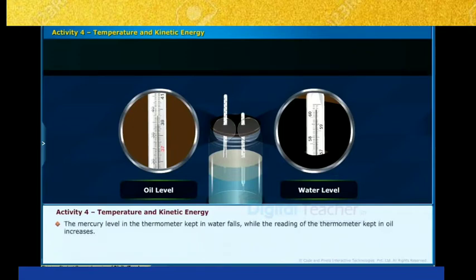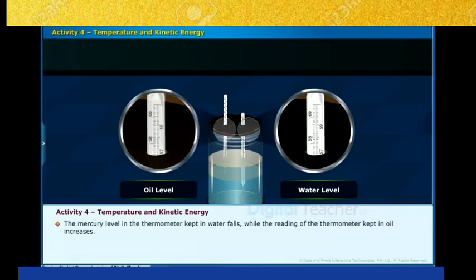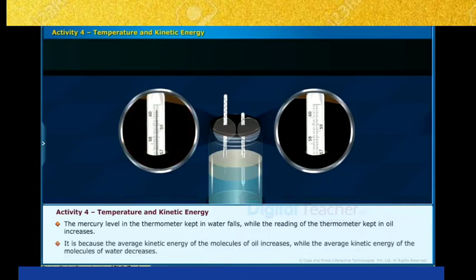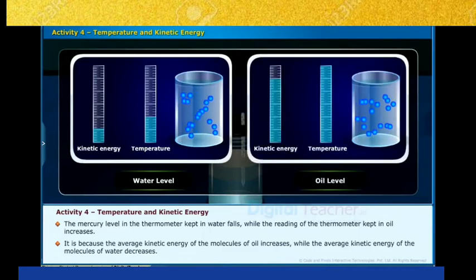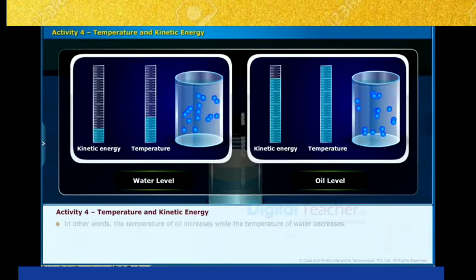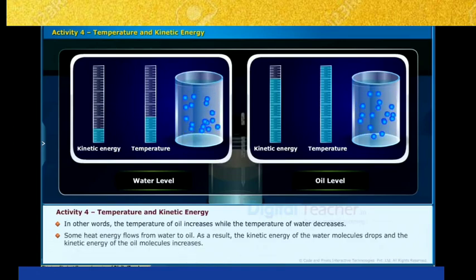The mercury level in the thermometer kept in water falls while the reading of the thermometer kept in oil increases. It is because the average kinetic energy of the molecules of oil increases while the average kinetic energy of the molecules of water decreases. In other words, the temperature of oil increases while the temperature of water decreases.